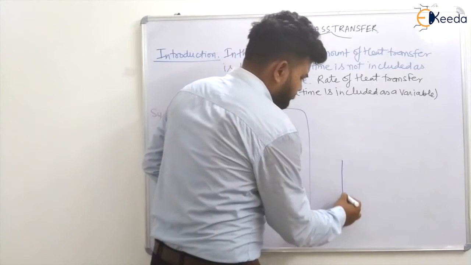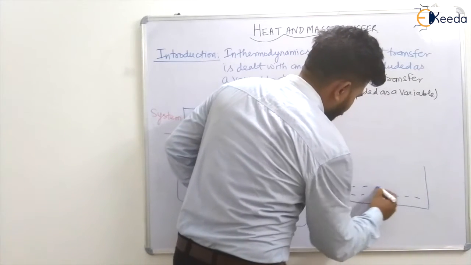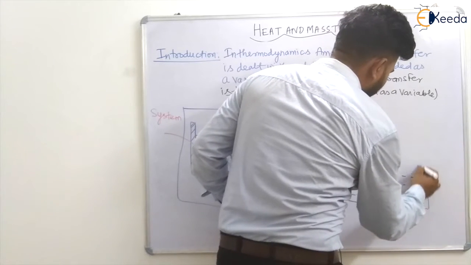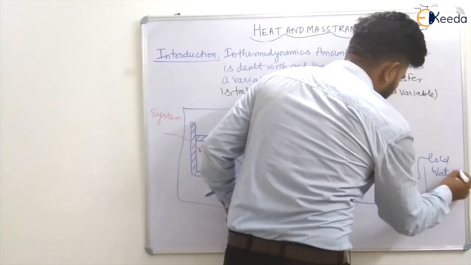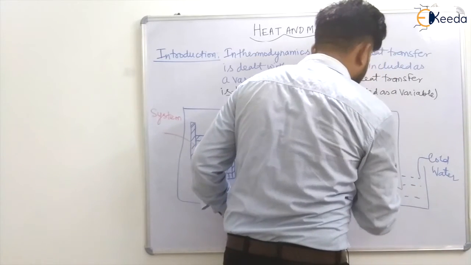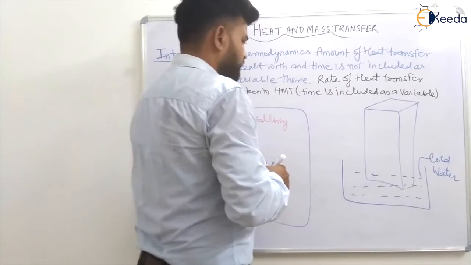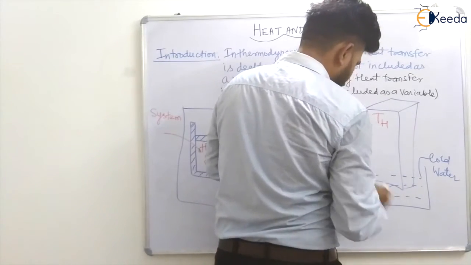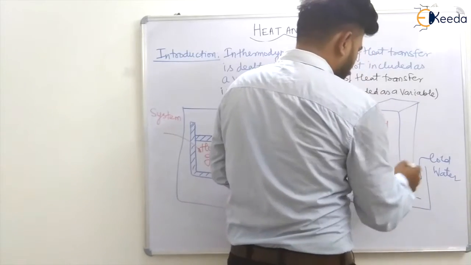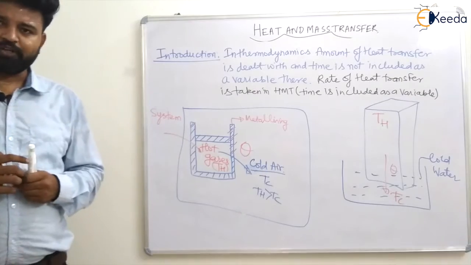If there is some water inside this tank, let us say cold water, and I'm placing a slab inside this which is having some high temperature Th and some low temperature Tc. So heat will be transferred to this water.